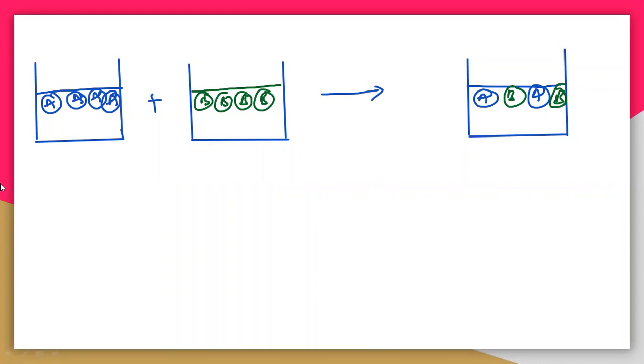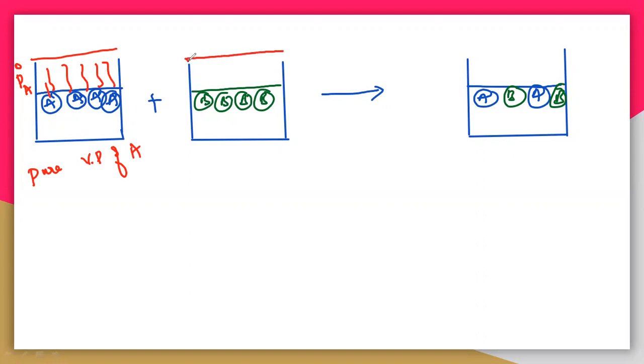Now you need to understand that this is a solution of A, which is a volatile liquid. Volatile indicates it can easily vaporize. The vapor pressure produced here is called P naught A, because it is the pure vapor pressure of A. Why P naught here? Because there is no other liquid, no B, C or whatever. Only A is there, hence it is a pure vapor pressure, indicated with P naught A.